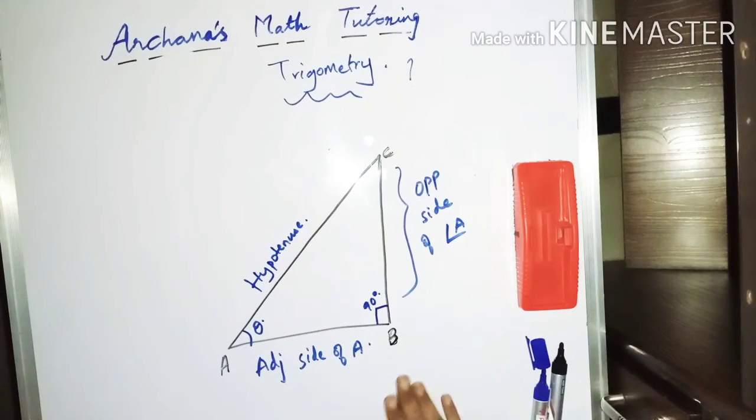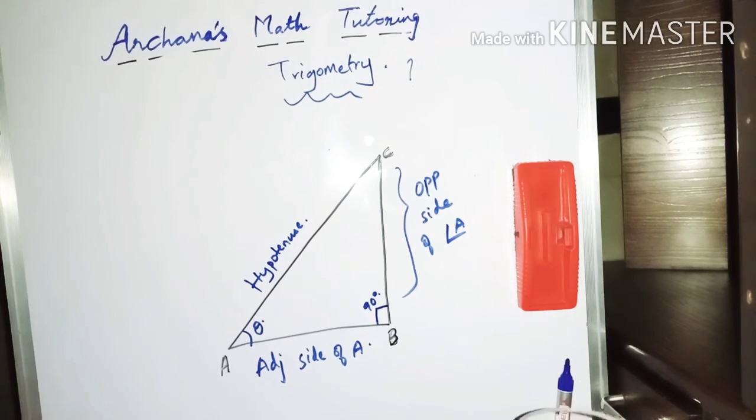After naming these three sides, now we can give three formulas, like you have heard of sine, cos and tan. These are the three important formulas which we will be using throughout trigonometry.